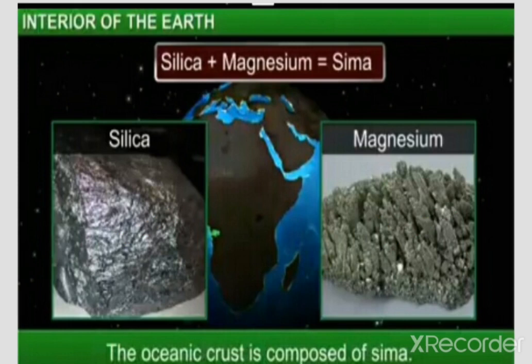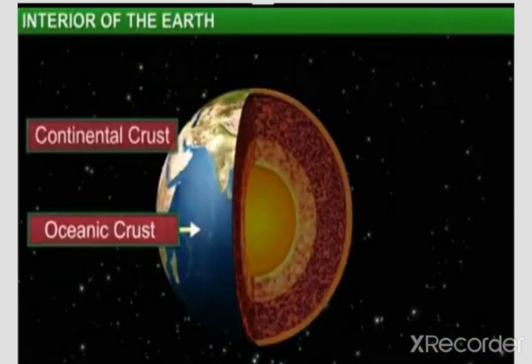Clear? Okay, let me know what difference you got between the oceanic crust and continental crust. One by one we will discuss. First of all, continental crust. Now tell me, continental crust is made up of which two minerals? Very good. Continental crust is made up of two minerals, silica and aluminum. It is composed of silica and aluminum.